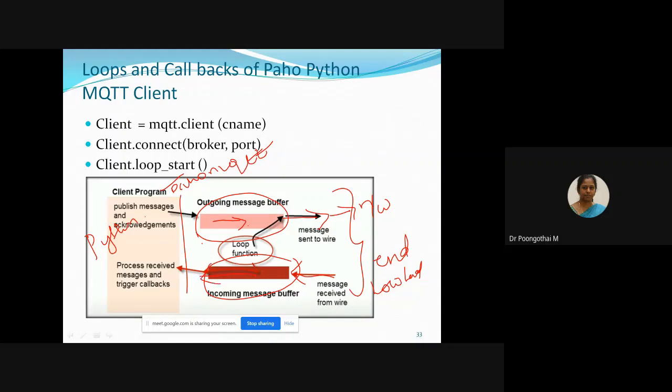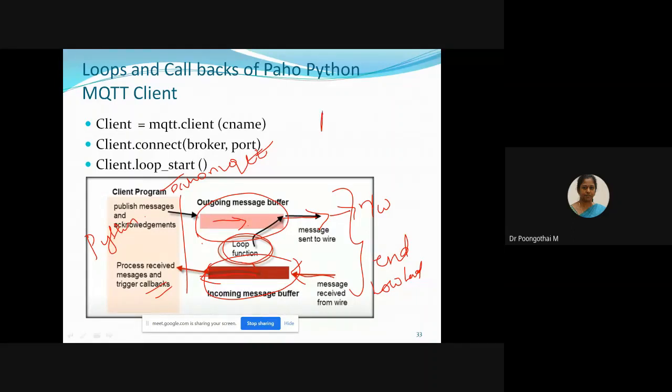So here is the loop function. The job of the loop function is to check the outgoing messages and the incoming message buffer periodically and process the messages. Okay. On the incoming side, it analyzes the incoming message type, which means it could be an acknowledgement message.